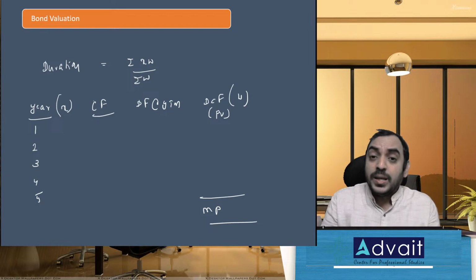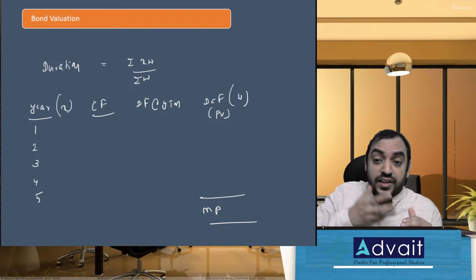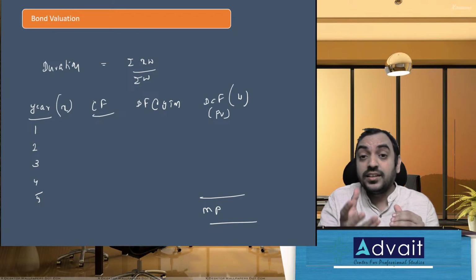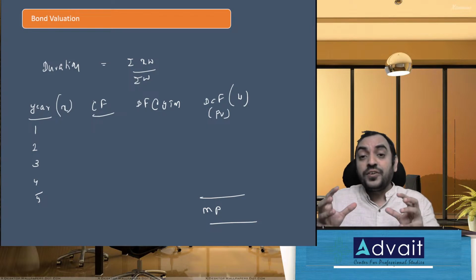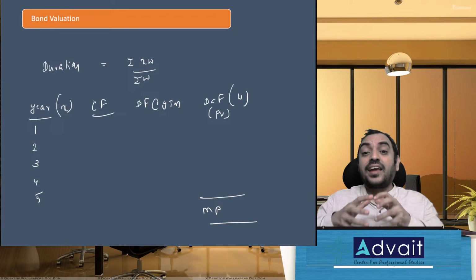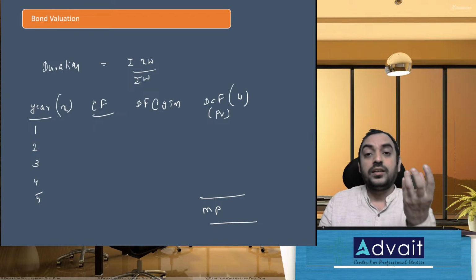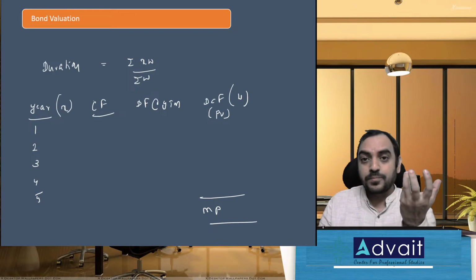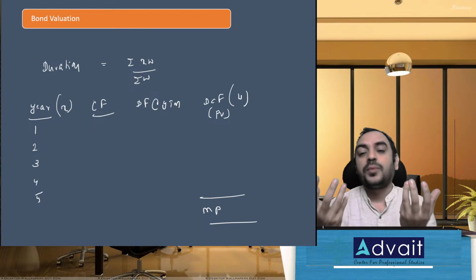No, right? Why? Because first year amount is different, second year amount is different, third year amount is different. So here amount is playing the character of importance. The amount is playing the character of weight. So the variable, which is the time period, multiplied by the weight, which is the amount.